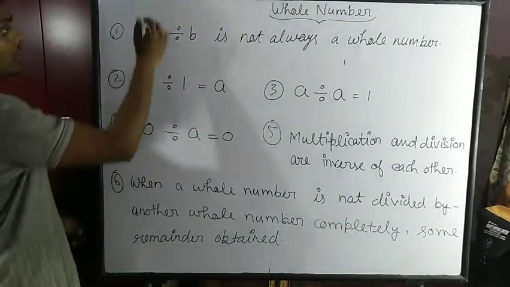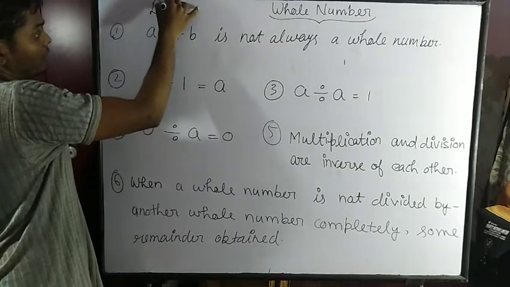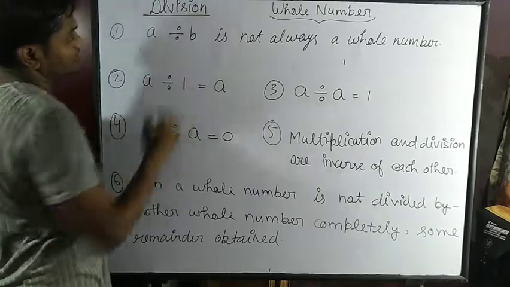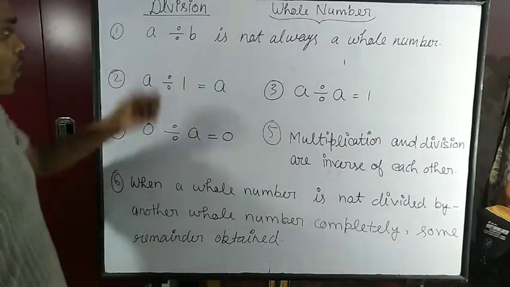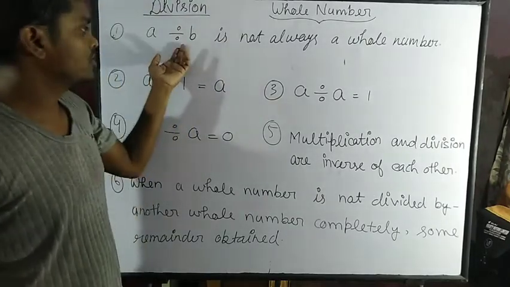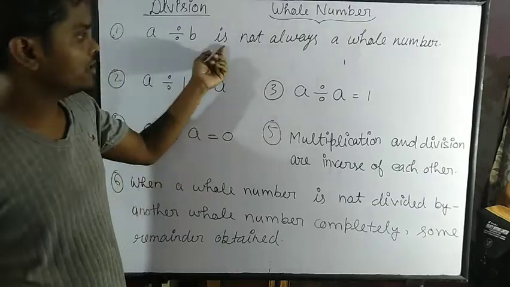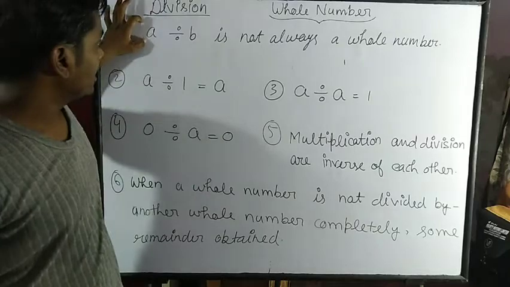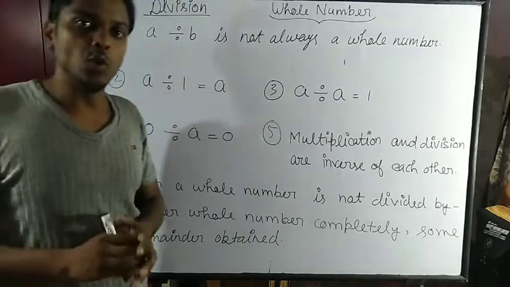We are studying the properties of division. The first property is that A divided by B is not always a whole number, when A and B are two whole numbers.